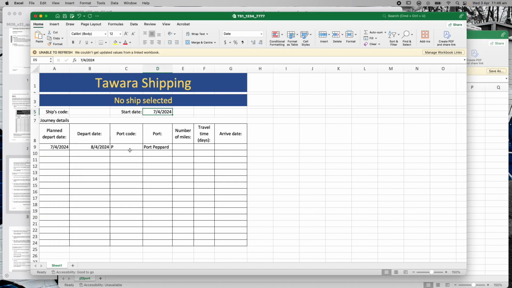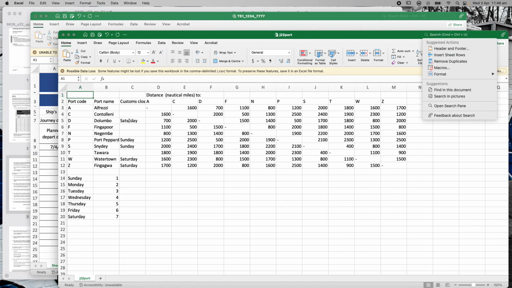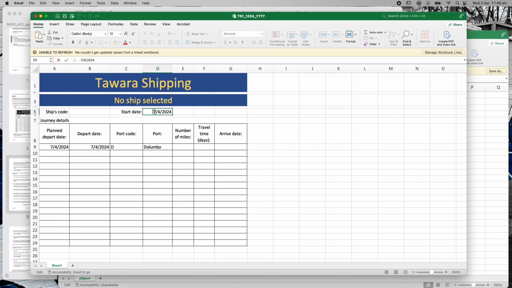So the first thing is if I go into here and I change my port code to a D and then hit enter, you'll notice that that didn't change. But wait a minute, we know the 7th is a Sunday, so if I check Dolumbo, it's open on a Sunday, so it wouldn't change, so that would be correct. But I want to test if it's still going to work on the Saturday. So I'm going to change this to the 6th, which would be a Saturday, and you can see this one changed to the 6th, but this stayed on the 7th. So this proves to me that the code is working for both a Saturday and for a Sunday.